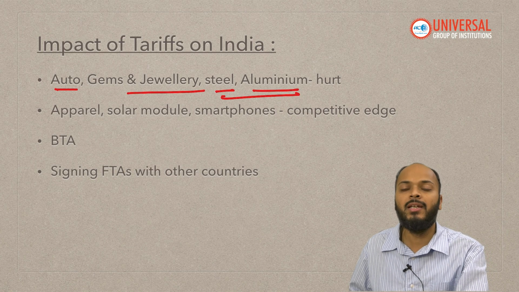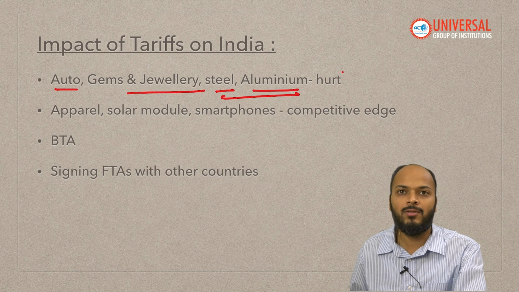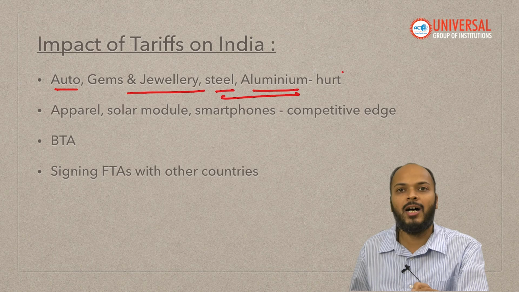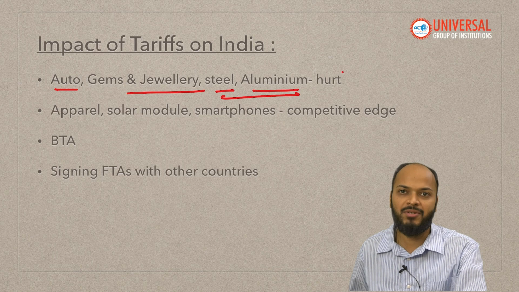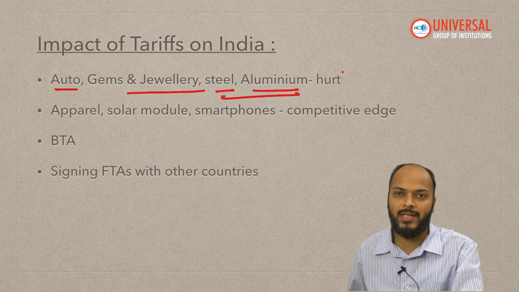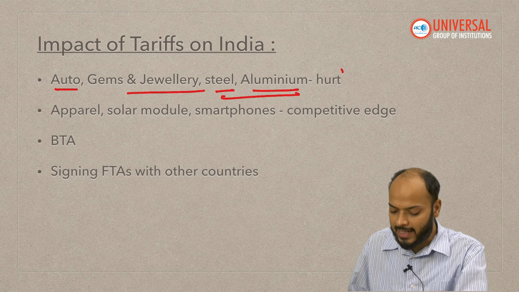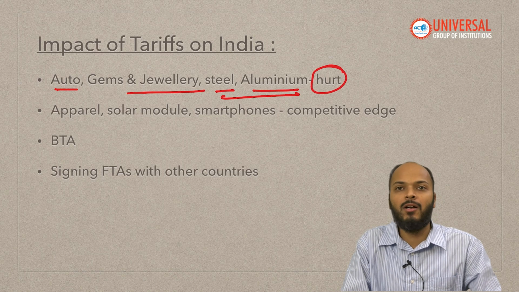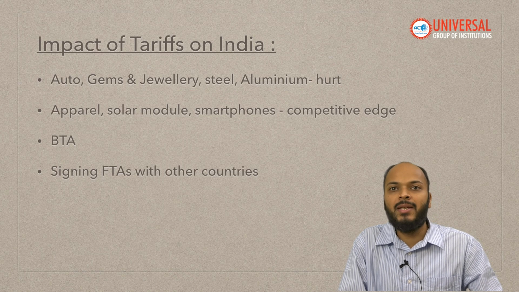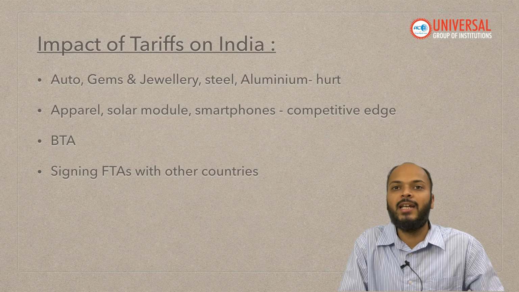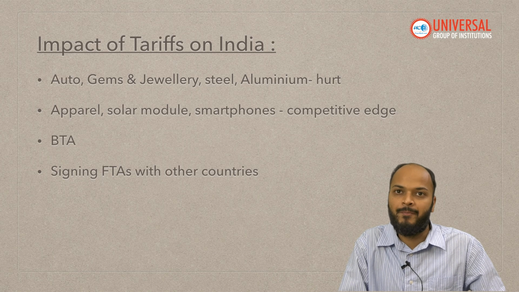Auto, gem, jewelry, these sectors. Pharmaceutical also we export a lot, but the pharmaceutical sector has been given an exemption for the time being by USA. So these sectors are going to be hurt a lot, because these were the major chunk of our exports, right?